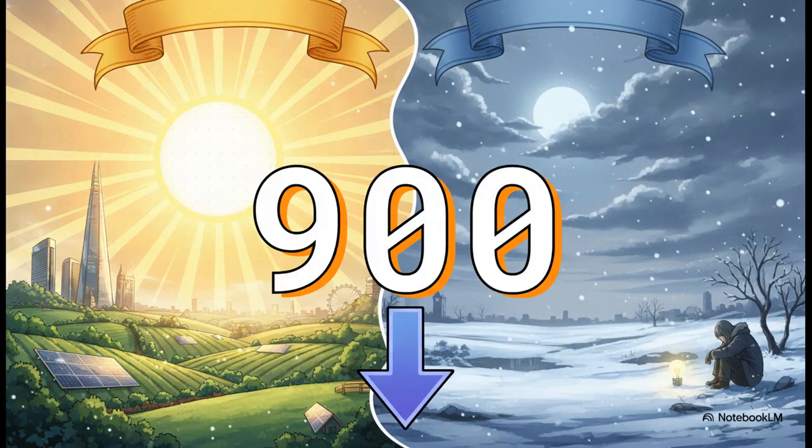To give you a rock-solid, quantifiable stat for your exams, peak solar input in southern England hits roughly 900 watts per square meter at solar noon in June. But fast forward to December, that solar input absolutely plummets to a mere 150 to 200 watts per square meter. That is a massive, massive drop in the energy powering our life support systems.